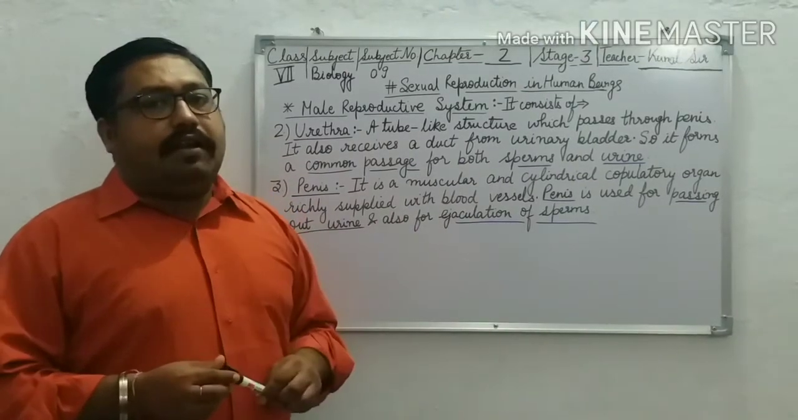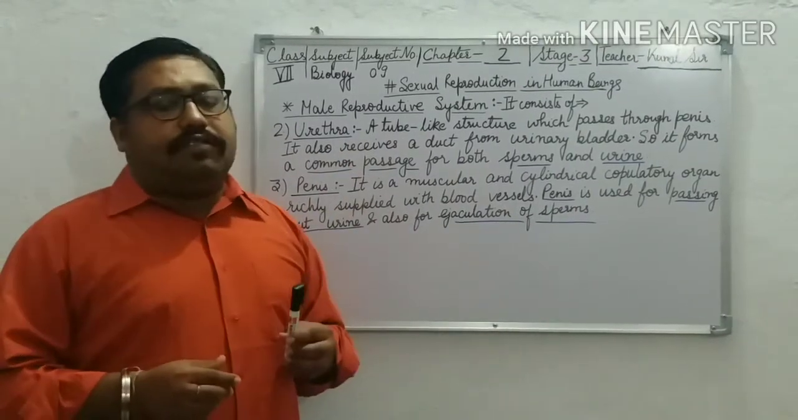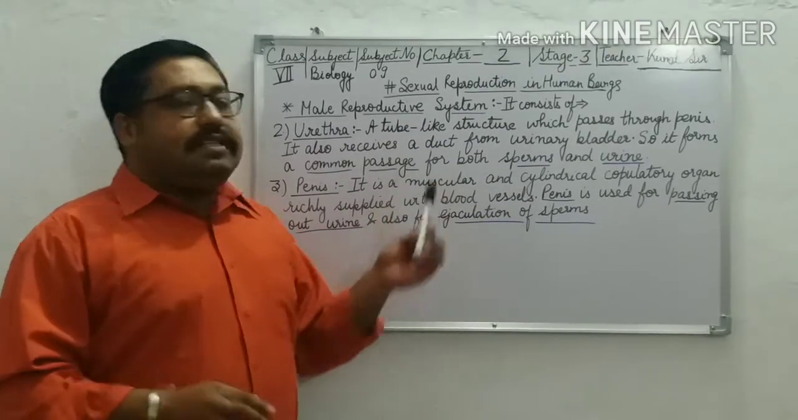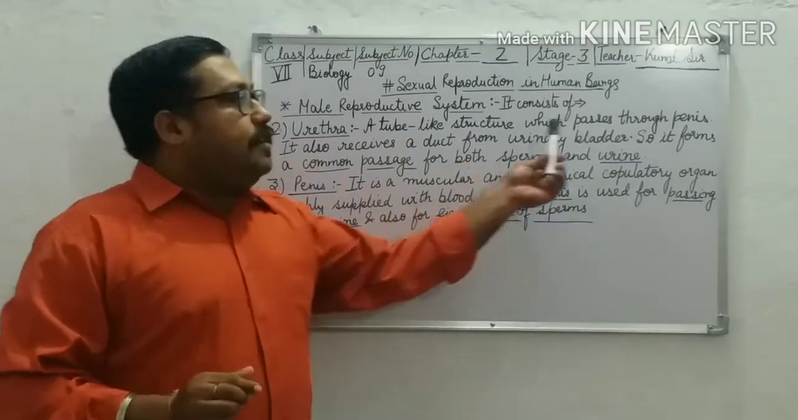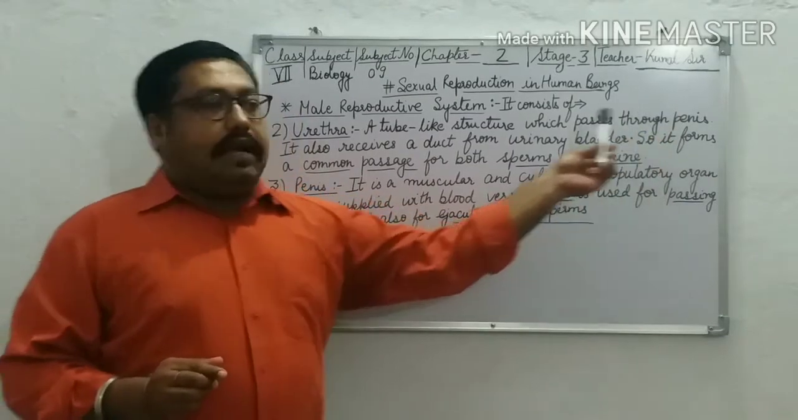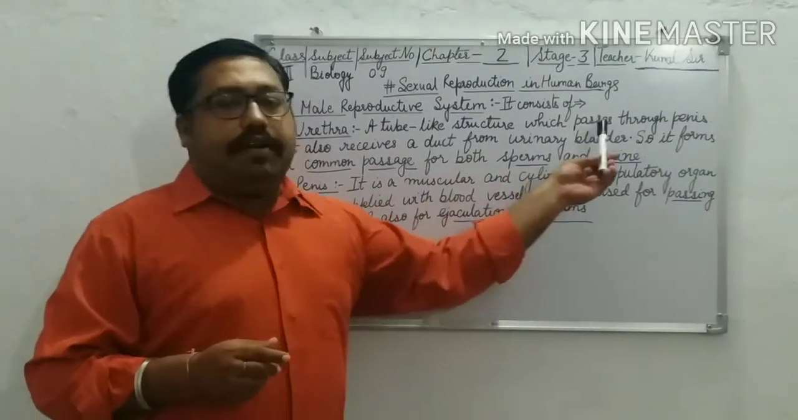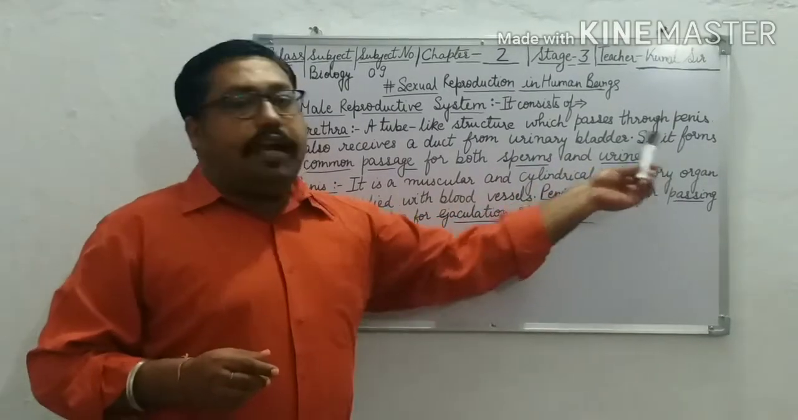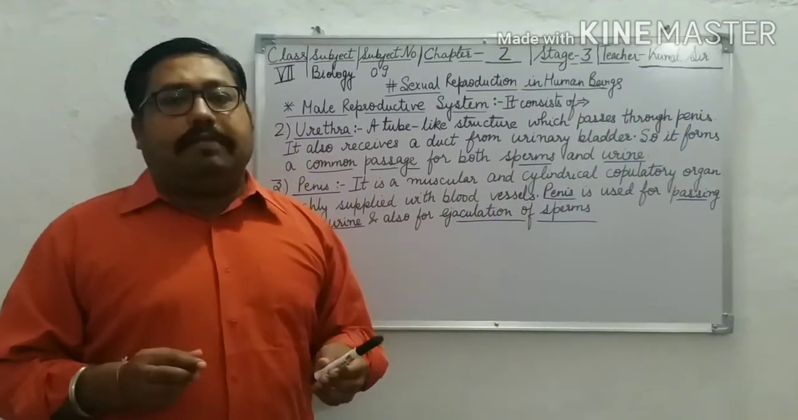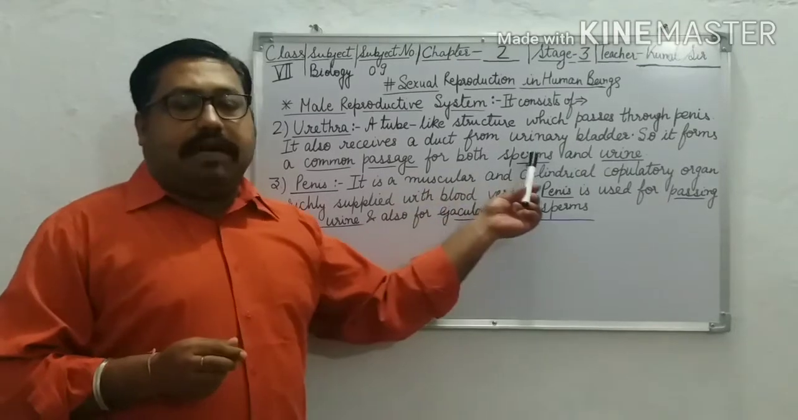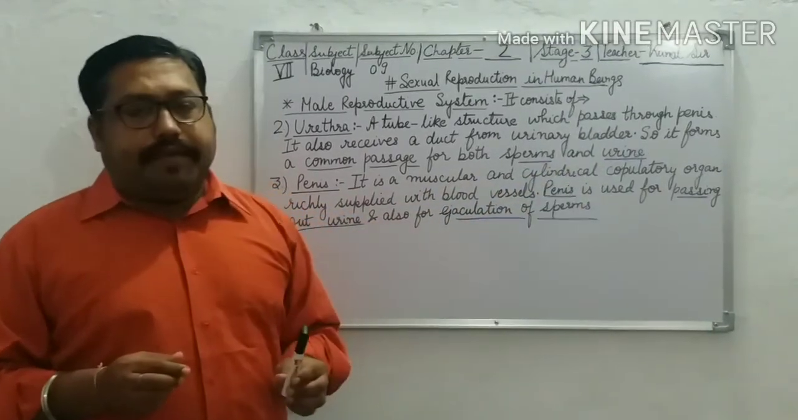Again I am repeating. First of all, urethra. Urethra is a tube-like structure which passes through the penis, and urethra also receives a duct from the urinary bladder. So urethra forms a common passage for both sperms and urine.